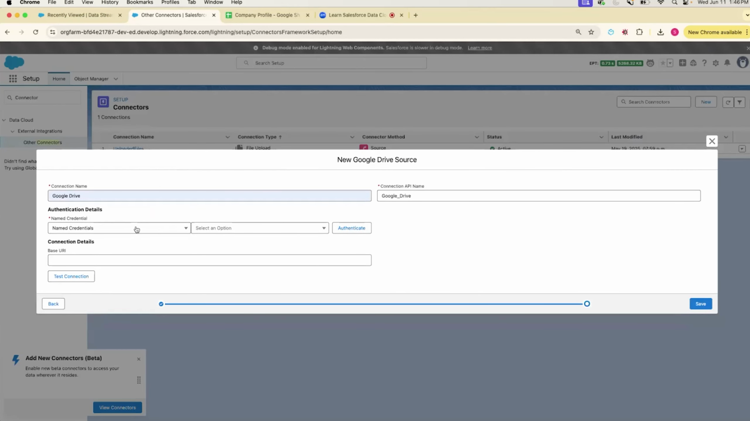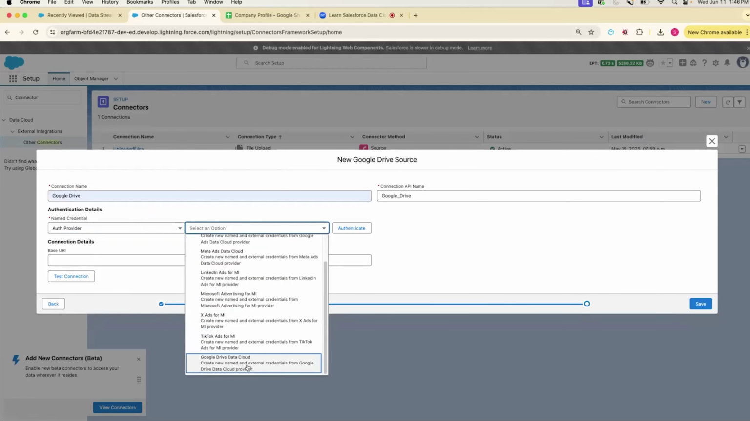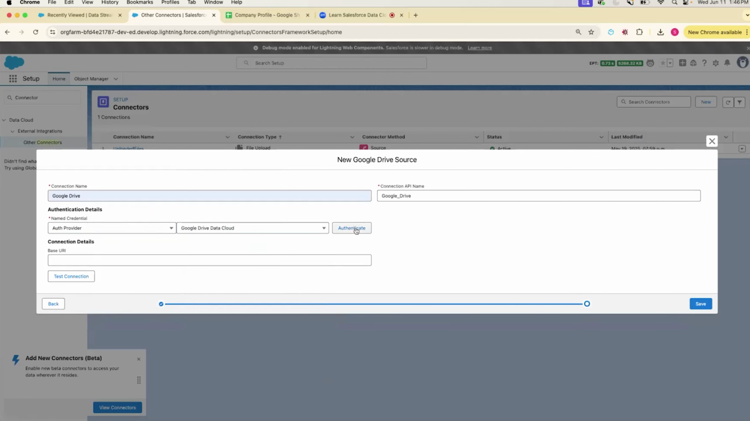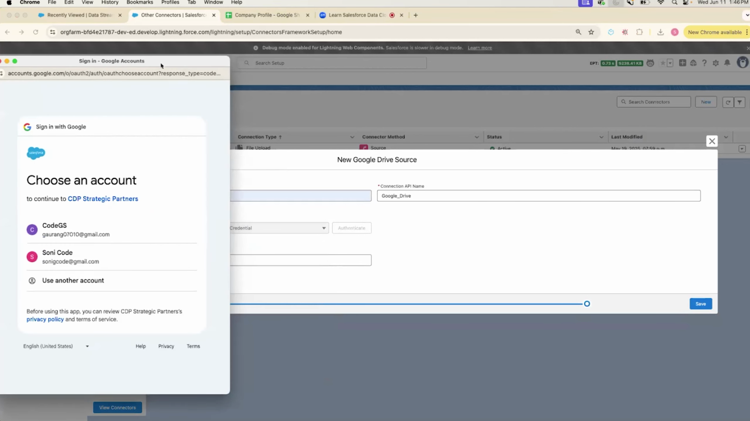And here in the credential, we're going to use the auth provider. We already have an auth provider, Google Drive's Data Cloud auth provider. We're going to use that. And then when we click auth, it's going to bring us to the screen here.